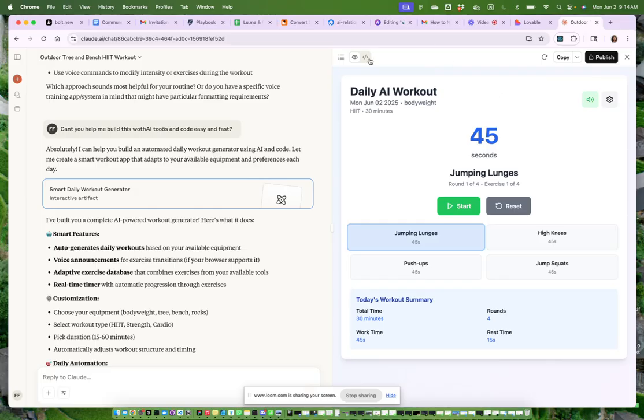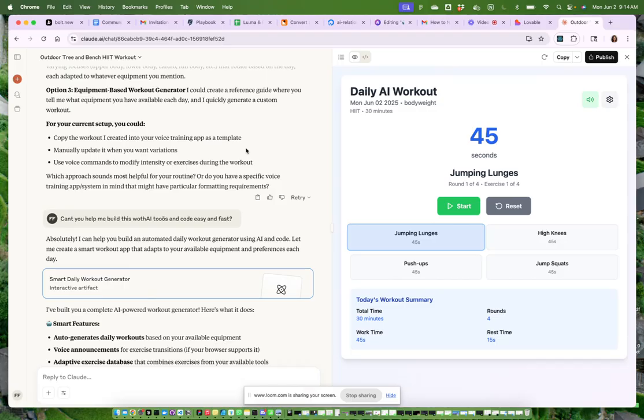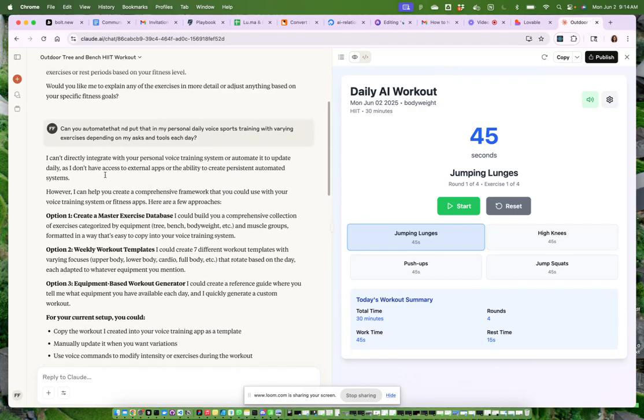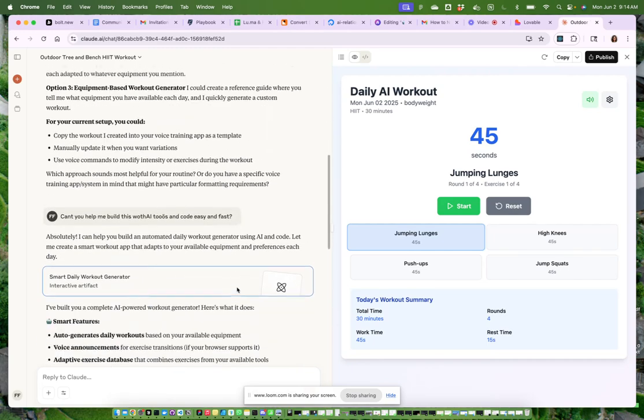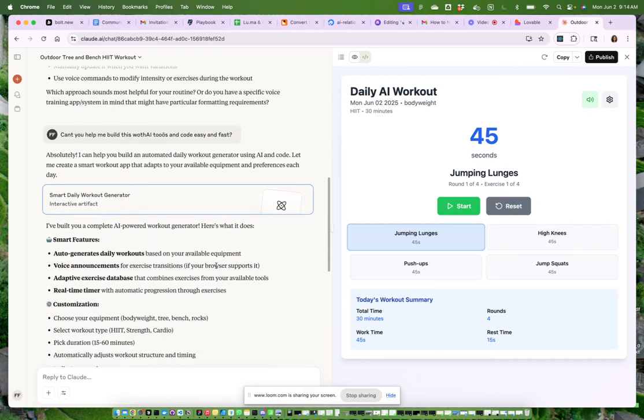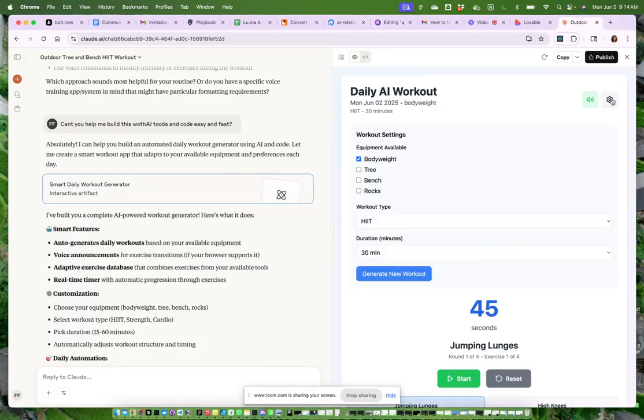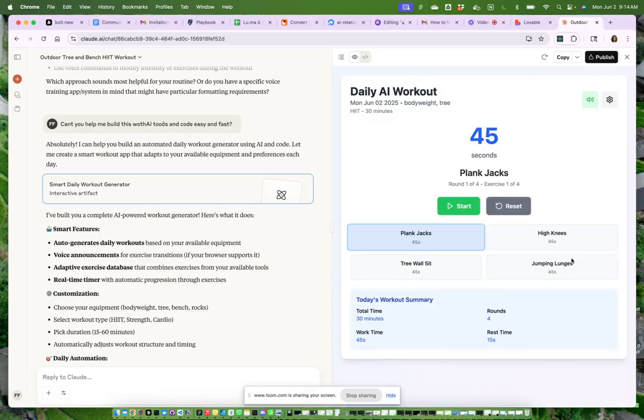On the other hand, though, it is a very quick app and I did this super quickly. I basically just said I want to have an exercise sports trainer, daily voice sports training with varying exercises depending on my asks and tools each day. And it then programmed it for me. So it was super simple. And you can see here, if you go to these workout settings, equipment available, if I put a tree here and generate the new workout, I go back here and I see now we have the tree wall sits. So in general, it's not that bad, but the problem is it's not working really well. The idea is there, but it's not as effective as it could be.